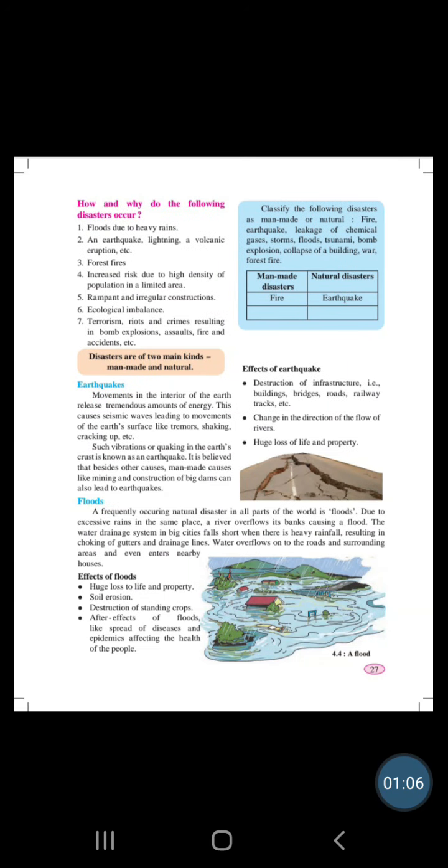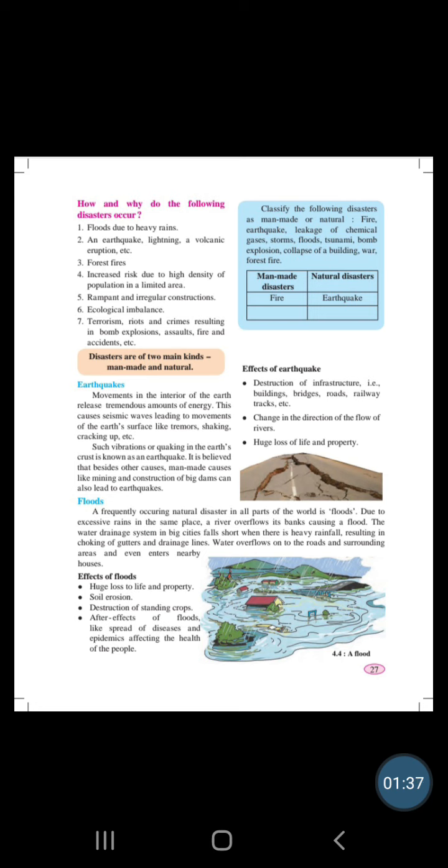How and why do the following disasters occur? Floods due to heavy rain. Nowadays, in the rainy season, you can experience floods or extreme rains. When extreme rain occurs, the water gets collected in your area, and because of the collection of water in a certain place, the increasing height of water may result in flood.